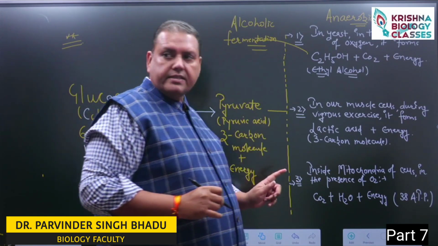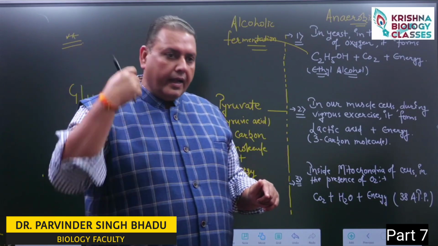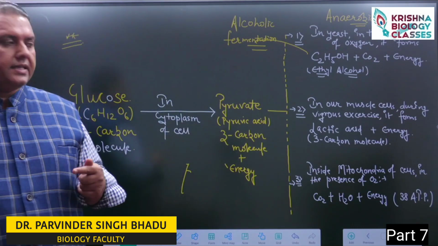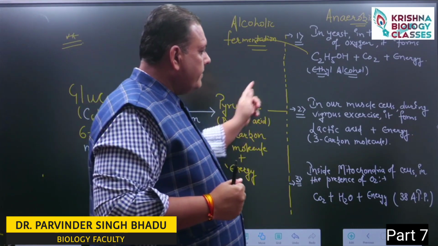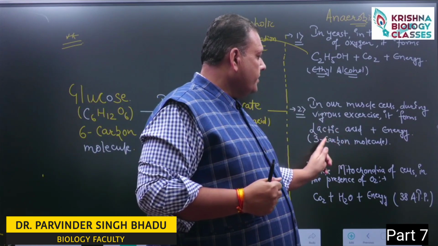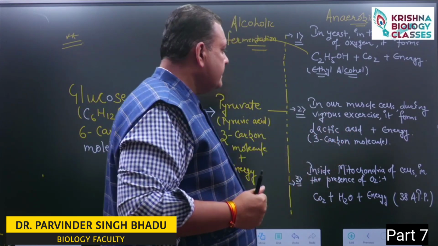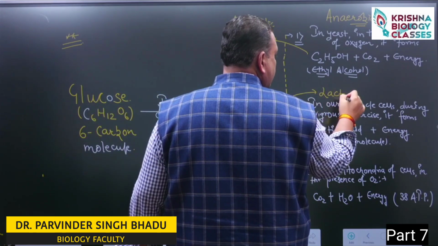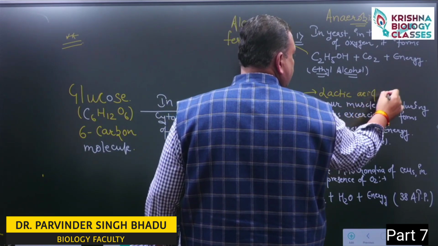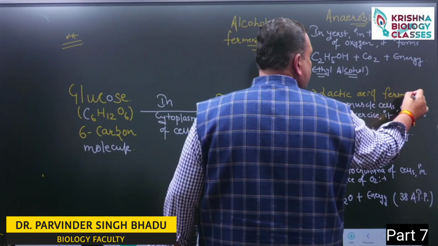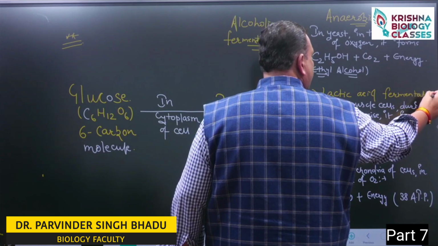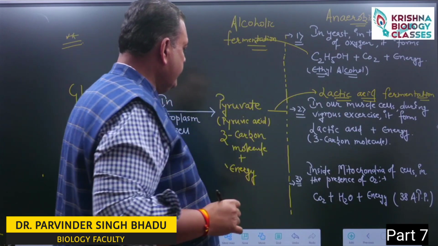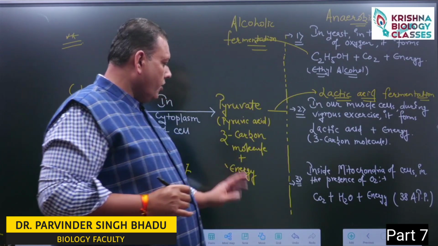Now, if this pyruvic acid enters inside our muscle cells during vigorous exercise, then in that process it forms a 3-carbon molecule named lactic acid, and this process is known as lactic acid fermentation, which is also an example of anaerobic respiration.